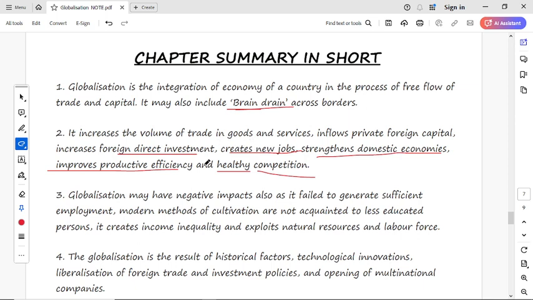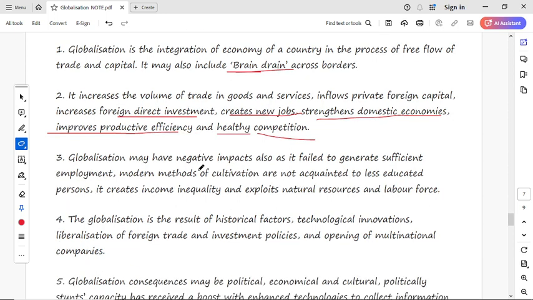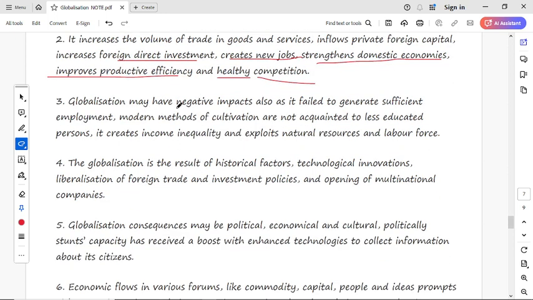All these increase with globalization. These are the main benefits of globalization.